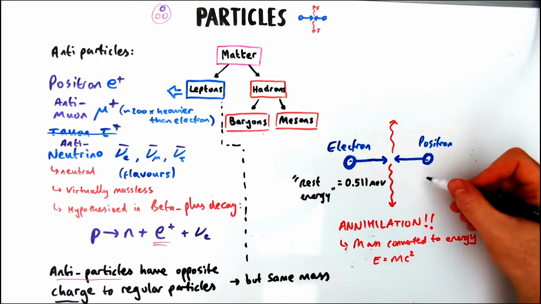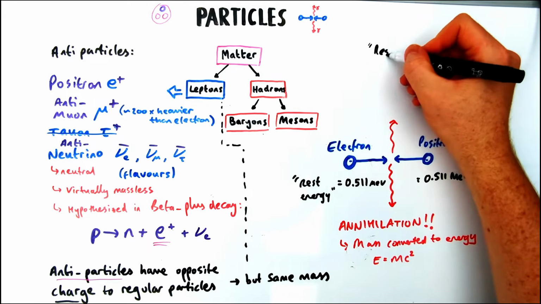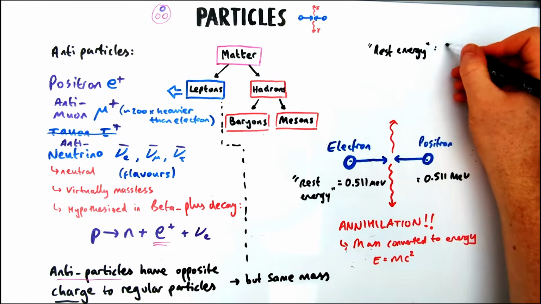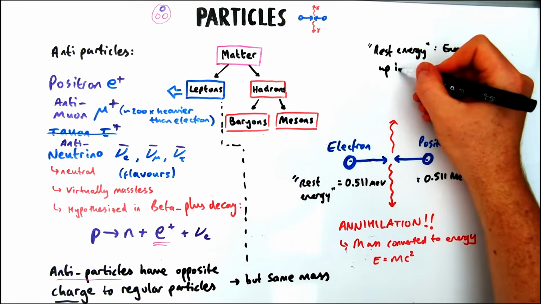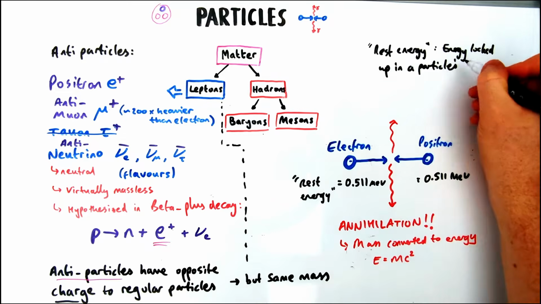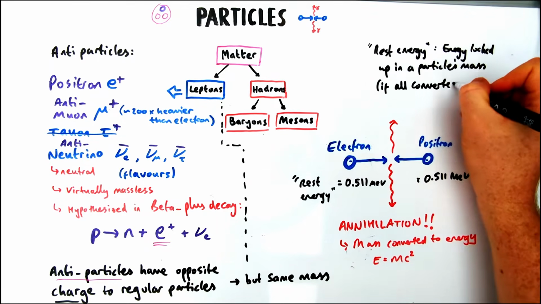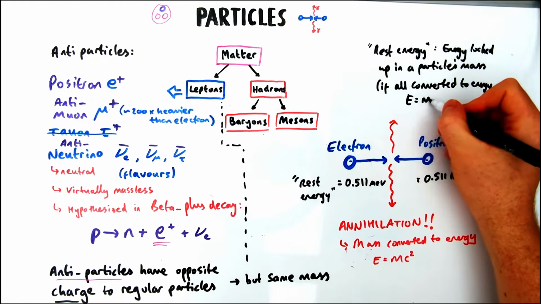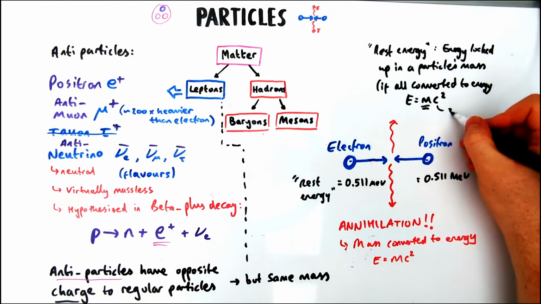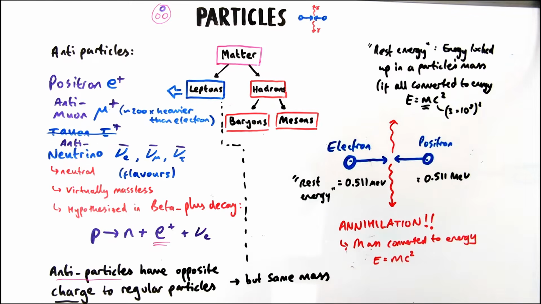So we can calculate the energy that these photons are going to have due to what's called the rest energy of the electron and of the positron. Now the rest energy, to define a key term early on, as the name suggests, rest means no velocity, so rest energy is the energy locked up in a particle's mass if it was all converted to energy via E equals mc squared. So these particles might have kinetic energy, but the energy we're looking at here is the energy if you were to convert all of their mass straight into energy.